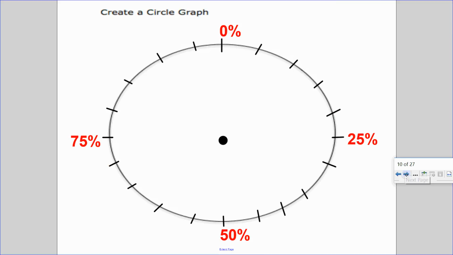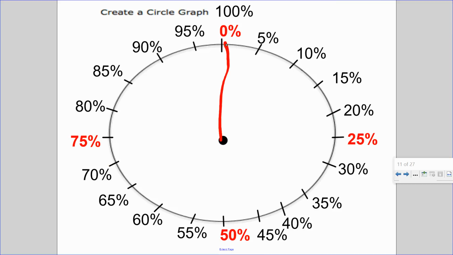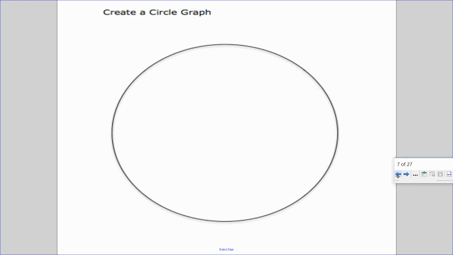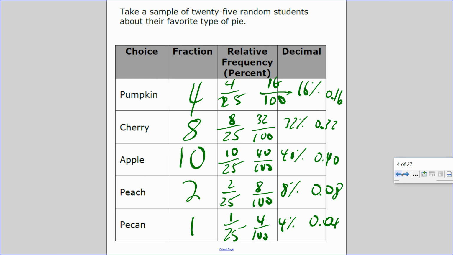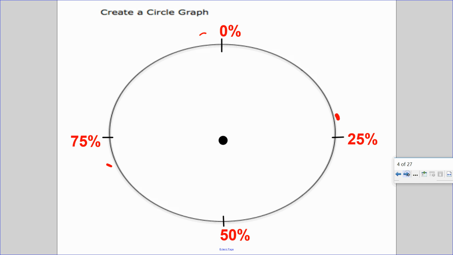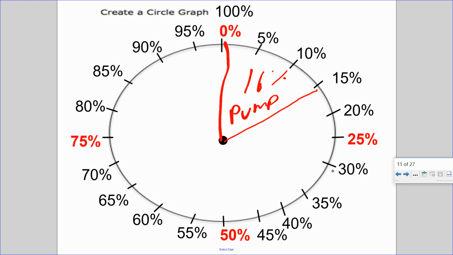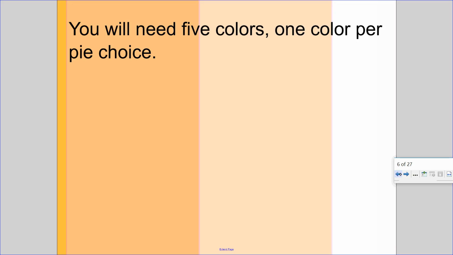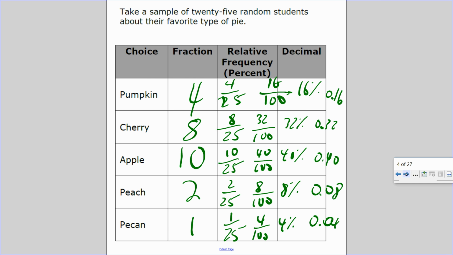16% chose pumpkin pie. So if I had to make a, it's right here. So 16% chose pumpkin pie in the survey. 32% more people chose cherry. 32% of the survey chose that. Do I put a marking at 32? No. You're at 16%. It's 32% more. So it ranges from 16 all the way to 48. So 32% chose, I cannot remember what it's called. Cherry.